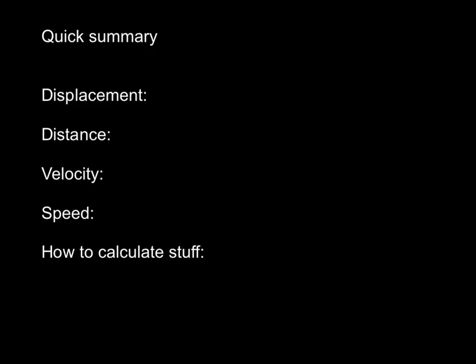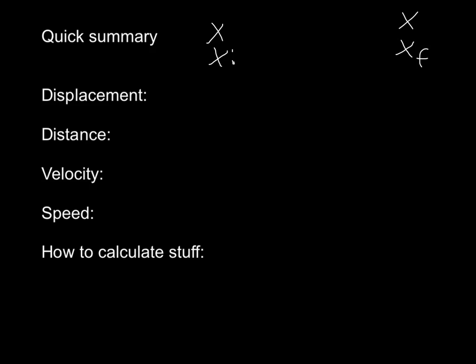All right, now a quick summary before we start doing problems. First thing, displacement. Now remember, displacement is just how much I moved and in which direction. So if it's forward, it's positive. If it's backwards, then it's negative. Normally, if I know my initial position and my final position, I can calculate the displacement just by subtracting this one from this one. So, for example, let's just say that this is my initial position, and let's call this xi for initial. And this is my final position. Let's call this xf.